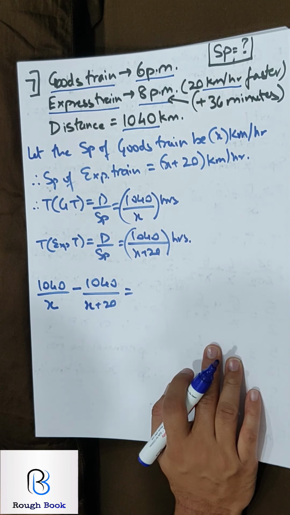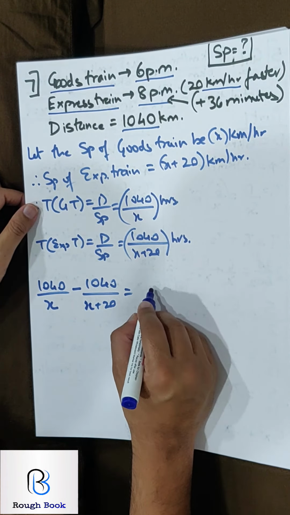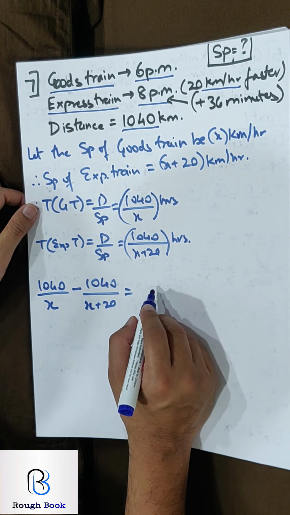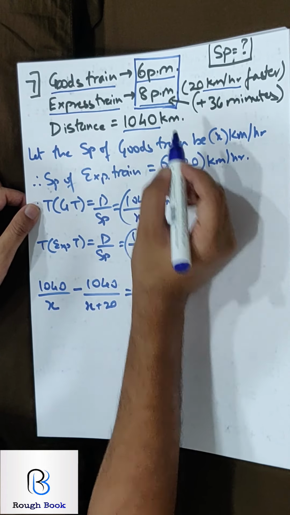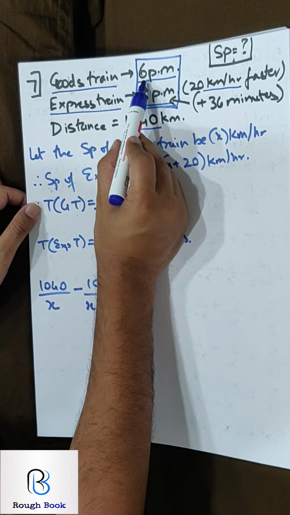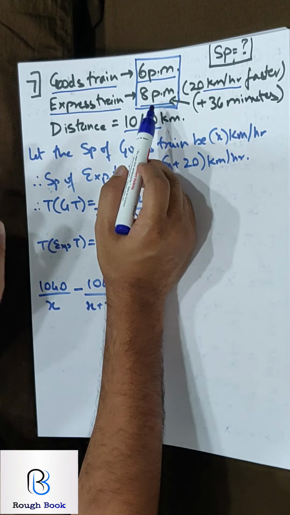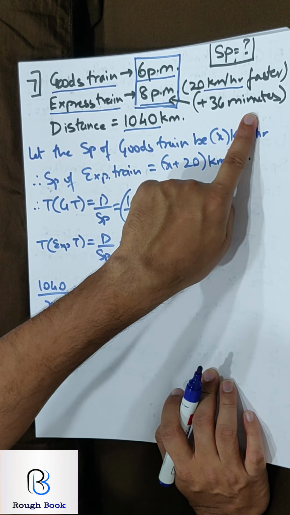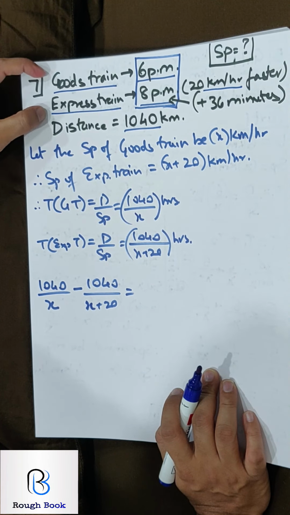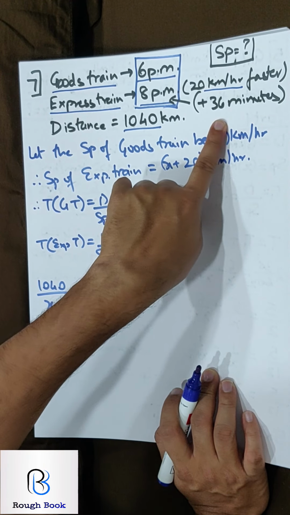If you look into the question, it clearly says the express train arrives at the destination 36 minutes before the goods train. So that means, should I write over here 36? Wow. If you've written 36, it's wrong, because you need to consider this also. This has started at 6 o'clock and this has started at 8 o'clock. So already this is starting 2 hours late, still reaching 36 minutes early. That means the total difference of time between these two trains is 2 hours and 36 minutes.